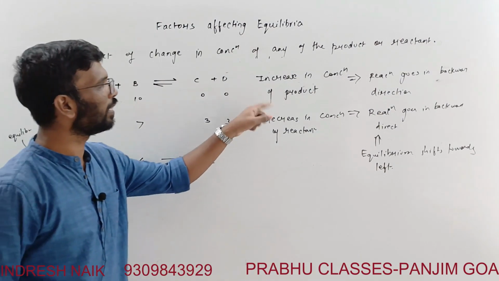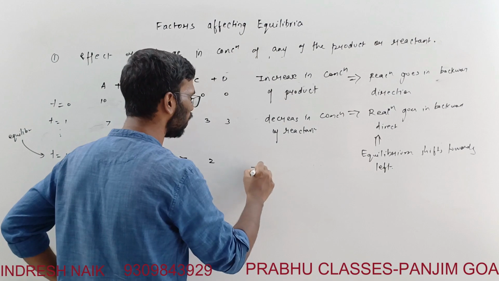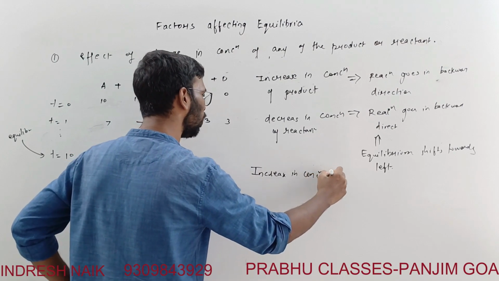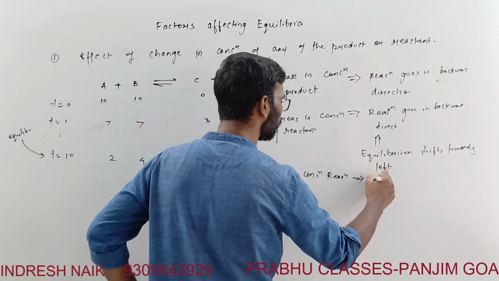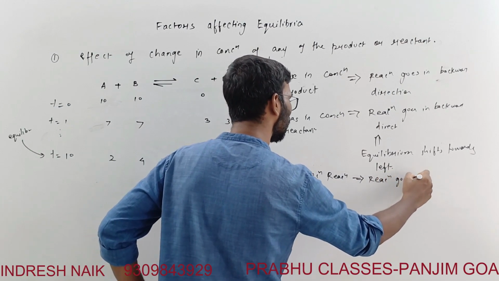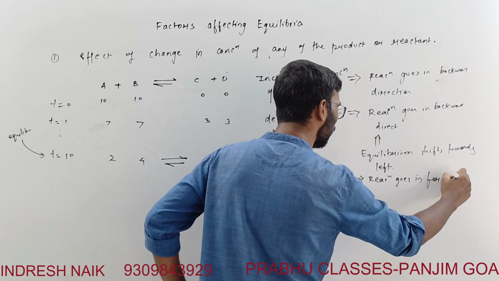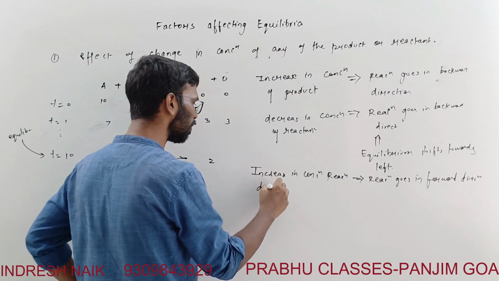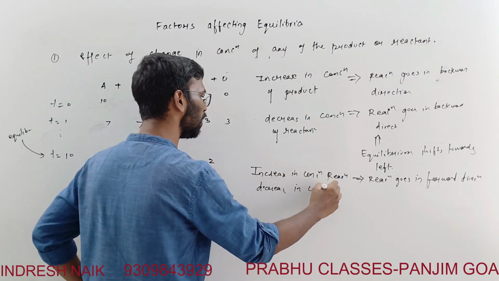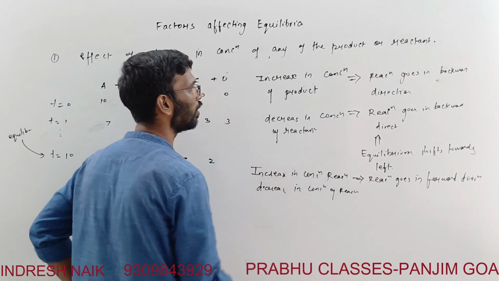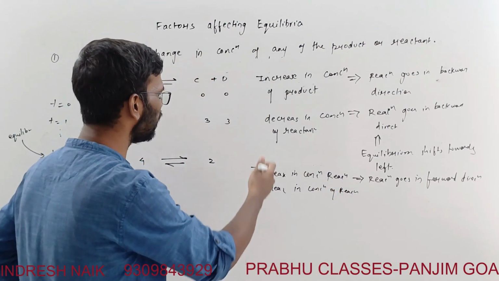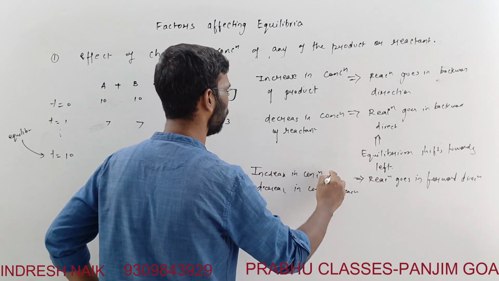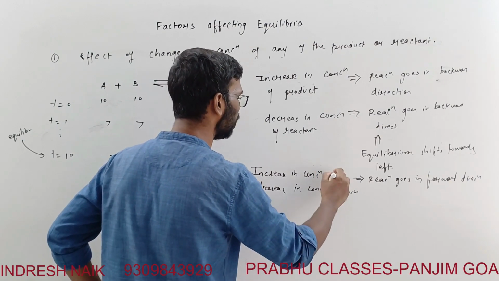Same way for an increase in the concentration of the reactant, reaction proceeds further. Reaction goes in the forward direction. And same way, a decrease in the concentration of the product, sorry, not reactant.